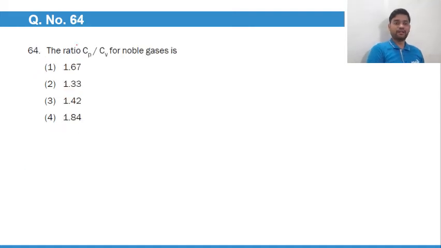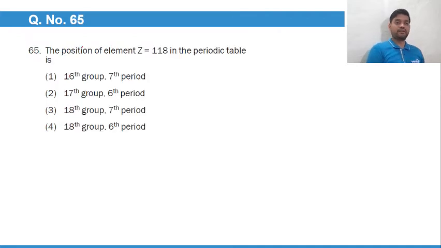The ratio Cp by Cv for noble gases. Noble gases are monoatomic gases, and for monoatomic gases, the Cp by Cv value is 1.67. The position of element Z equal to 118. Z is 118, that means the last element of the periodic table, which belongs to the 18th group and 7th period. So 18th group and 7th period, option number 3.